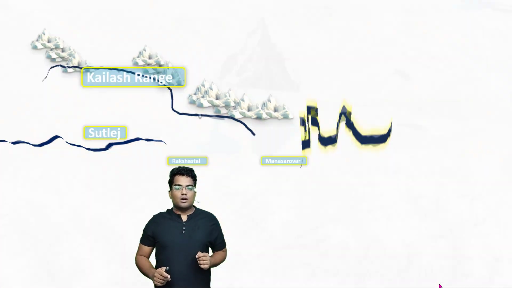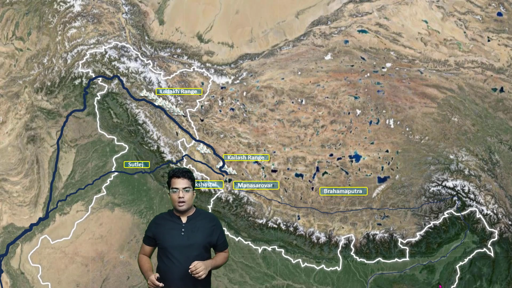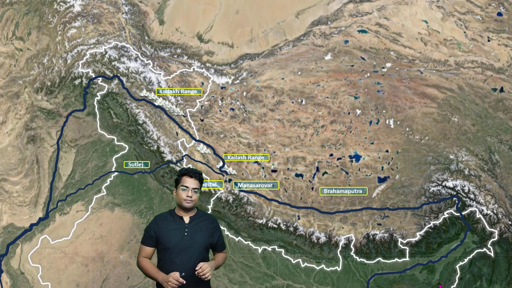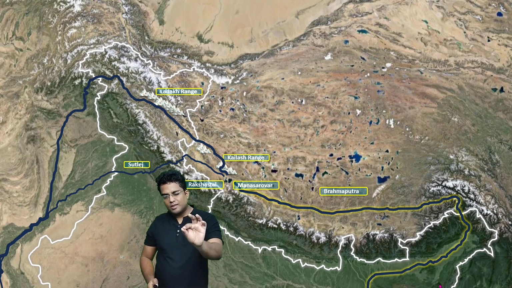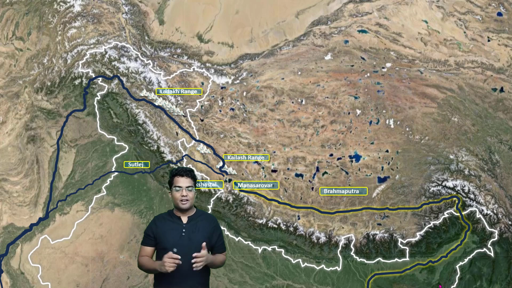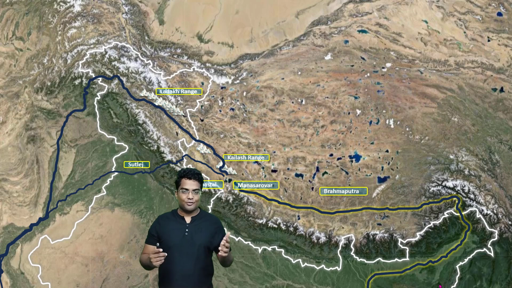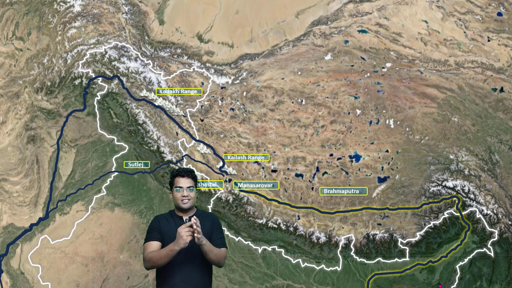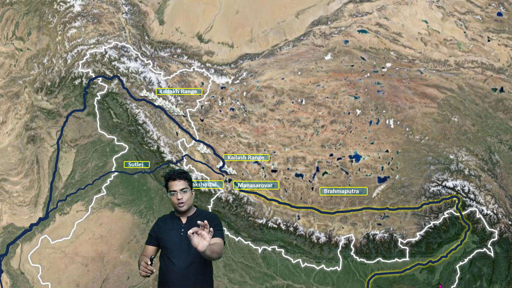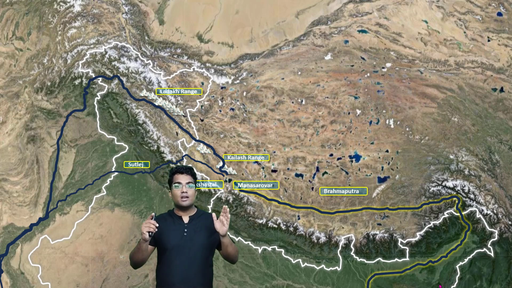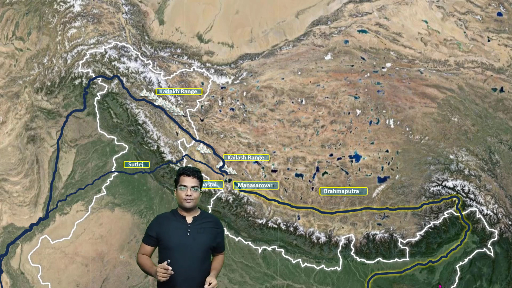So this is how the Brahmaputra River looks. The entire Brahmaputra River you can see. All these start from that particular region. That's pretty interesting, right? I don't know how nature does all these things. Beautiful. It starts from there, and it's the cause of so many civilizations. The Indus River, the Ganga River, the Brahmaputra River, all these rivers have their origin here, and it is the reason why we Indians exist.